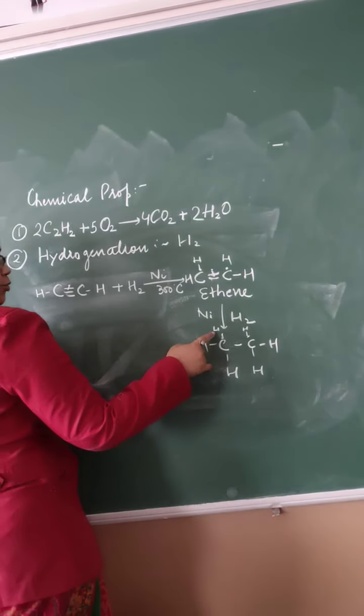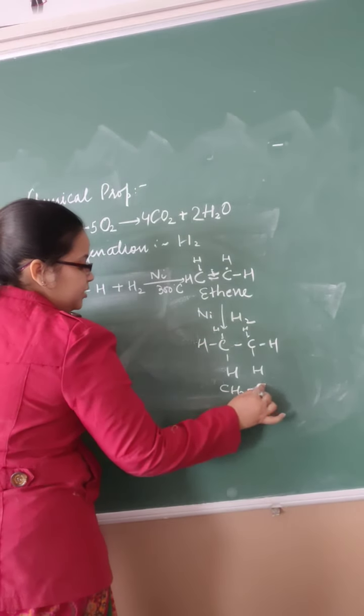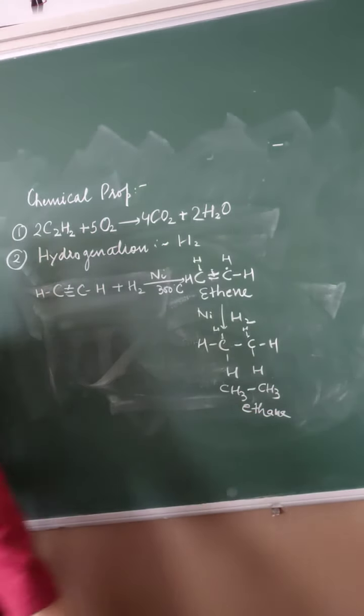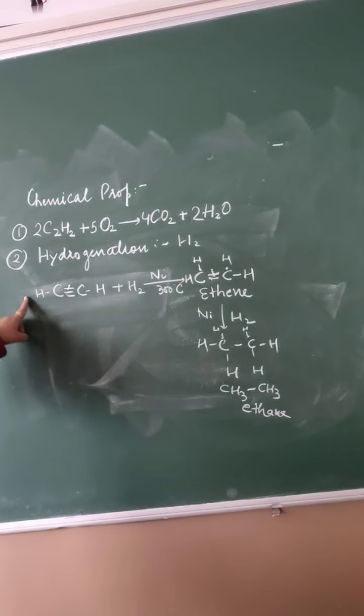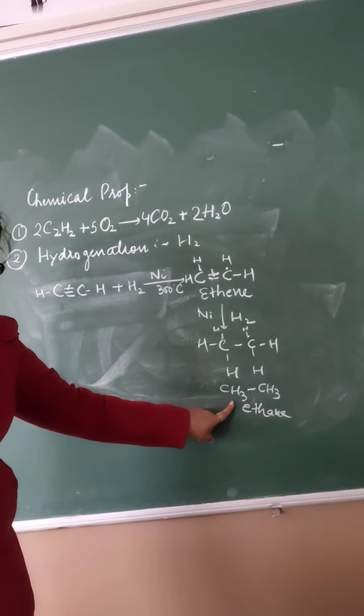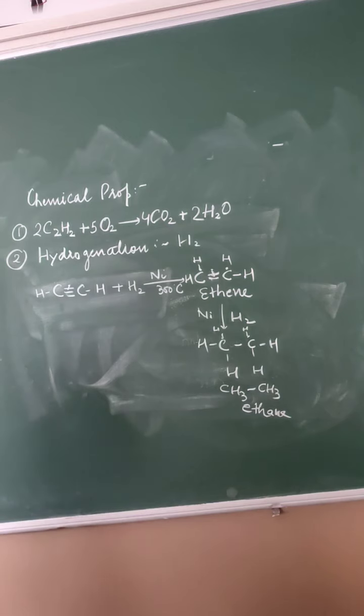Now what has formed? CH3, single bond CH3, that is ethane. It means with the addition reaction, alkyne can convert into alkene and alkene can convert into alkane. Overall, whenever they show the addition reaction, unsaturated hydrocarbons are converting into saturated hydrocarbons.